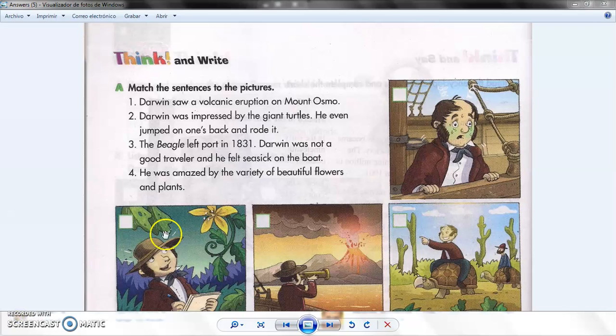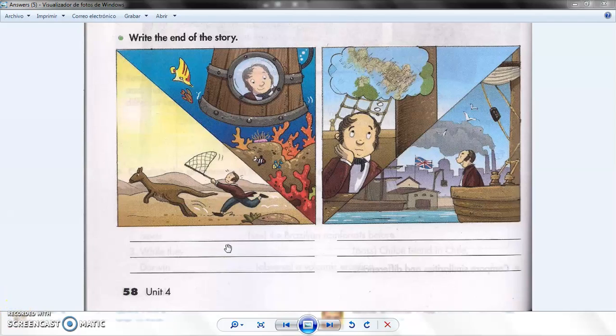Let's go to the next page. Exercise number 1. Write the numbers according to the pictures. Exercise B. You're going to write the end of the story. Here we have it. Let's write something. I'm going to give you 10 seconds. Pause the video and then please come back with your answers.